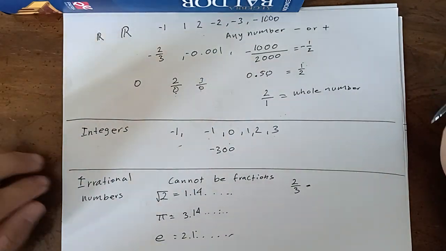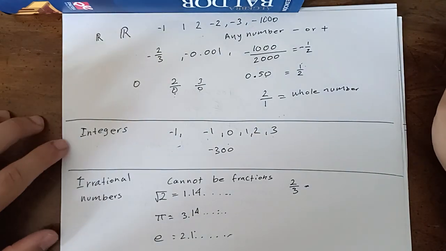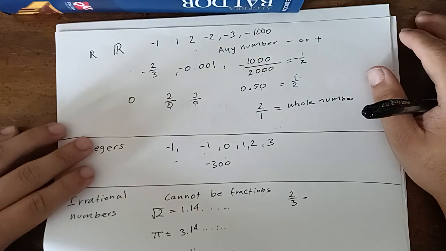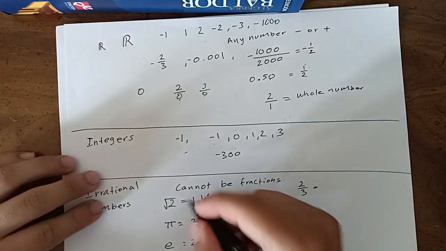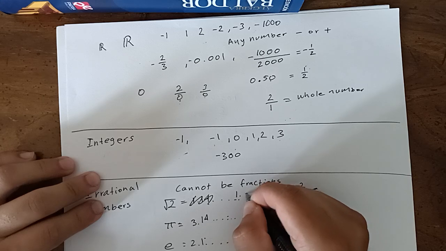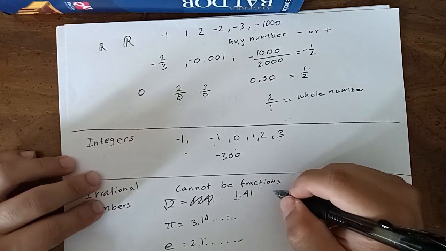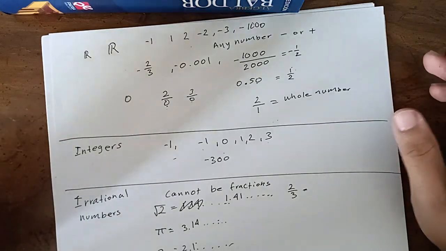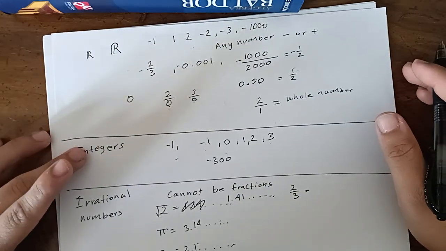Probably a really bad way to explain it, but that's just how I understand it. Oh yeah, this is wrong. The square root of 2 is 1.41, dot dot dot. Sorry about that. But yeah, those are some kinds of numbers.